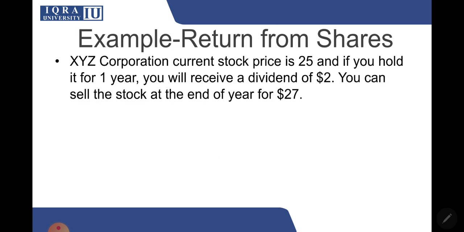So here is an example. XYZ Corporation's current stock price is 25. We make a timeline. Current means present value, time 0. This is the current stock price, and you will denote it by P naught. So the 0 is representing the timeline.